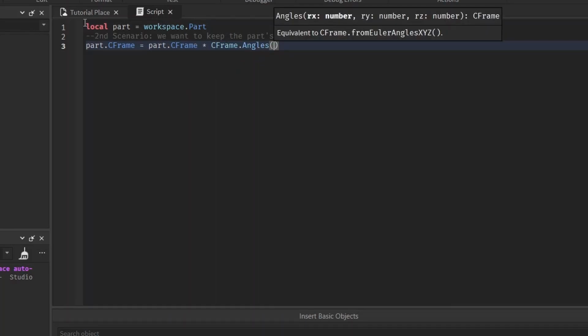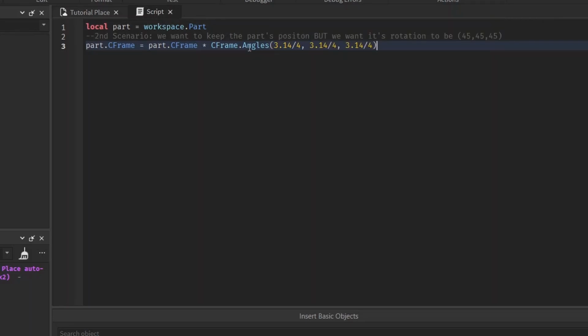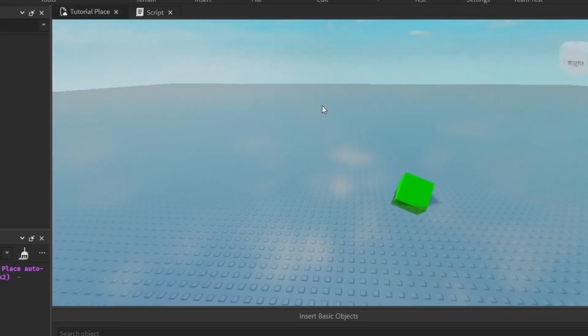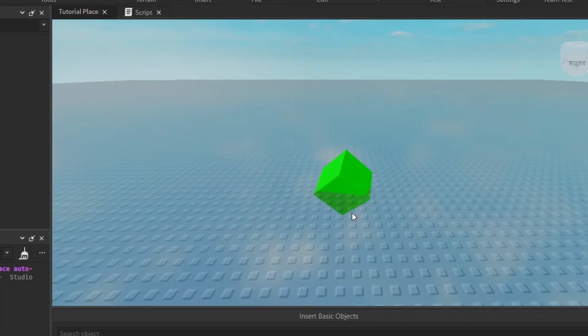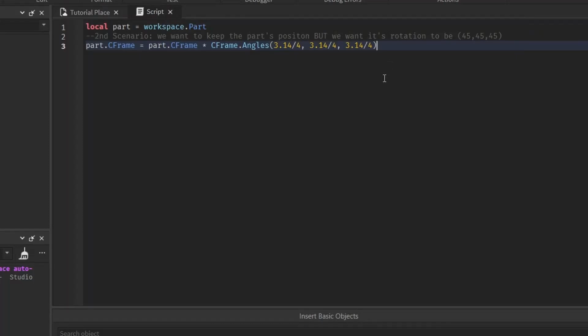But remember, it takes in radians, and nobody wants to deal with radians. We can get close enough, 3.14. You can use 3.14, and that's 180 degrees. Divided by 2 is 90. Divided by 4 is 45. So we can just copy and paste this. And this will keep the part in the same location, and it'll change the rotation. So this won't really be perfect, but it's close enough, man.